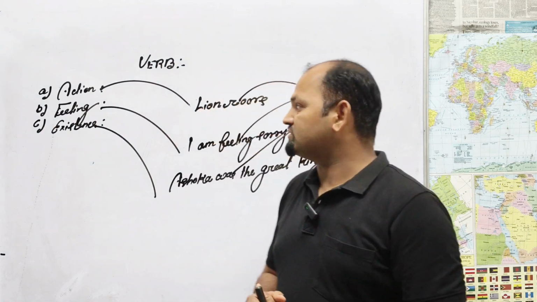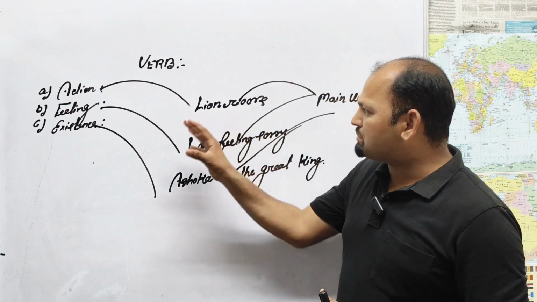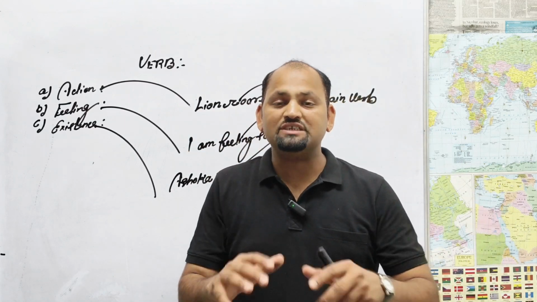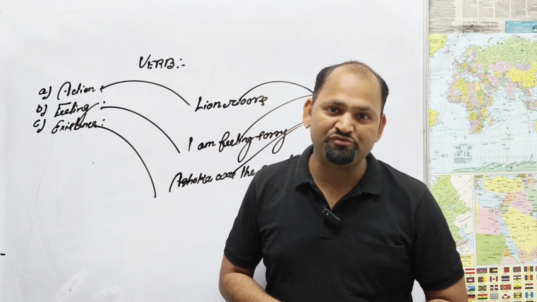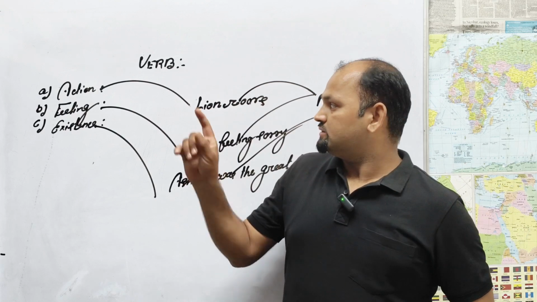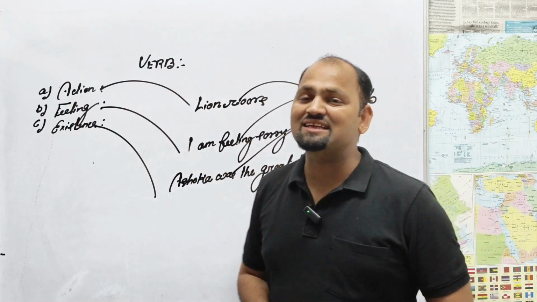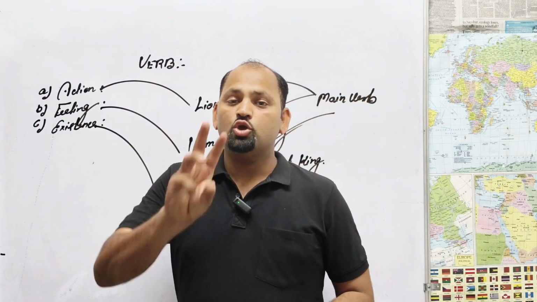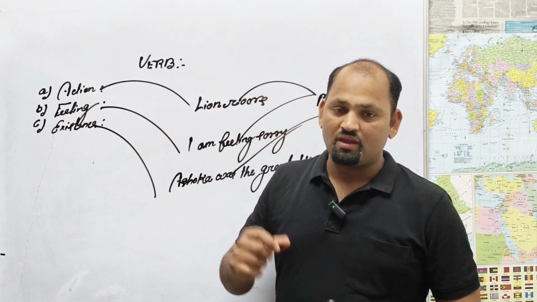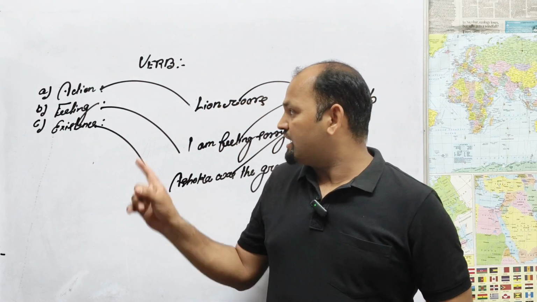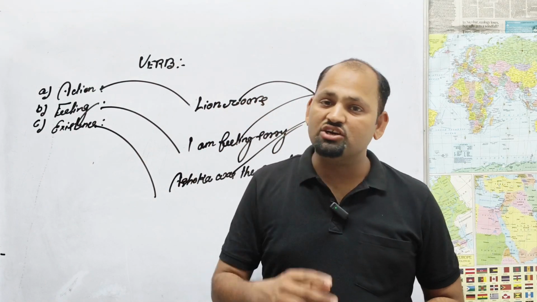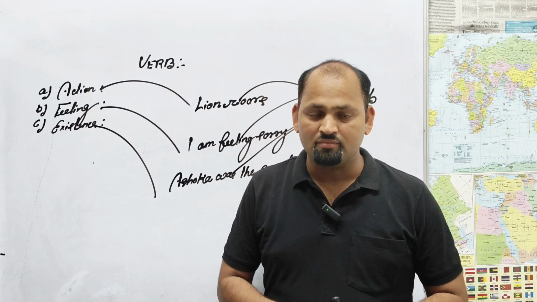Dear students, look here. I made a small diagram for you, which makes understanding easy for you all. First things, second things, and third things. You're looking at the three aspects: first action, second feelings, and third existence.